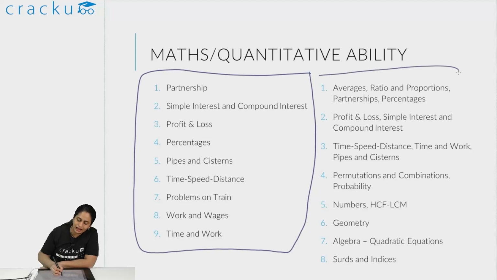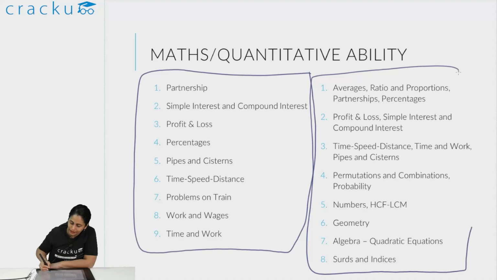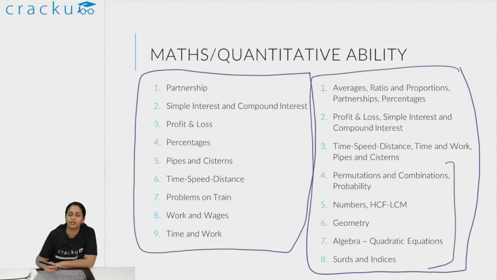But if you look at last year's paper, this is what actually came. They had questions on arithmetic, but they also had questions on probability and combinations. They had a lot of questions on probability. They had questions on number systems, numbers, fractions, HCF, LCM, geometry, algebra based on quadratic equations, surds and indices. So we will not just prepare you for the stated syllabus, but also what syllabus actually comes.